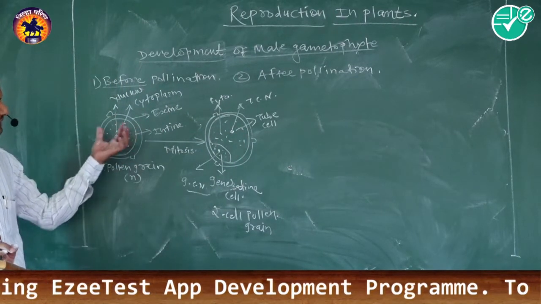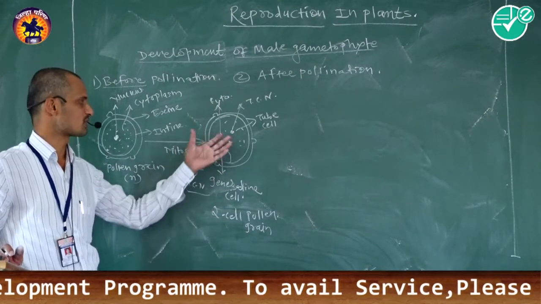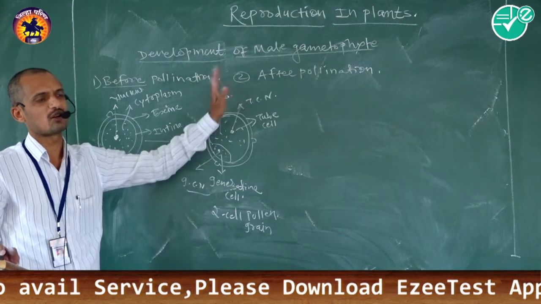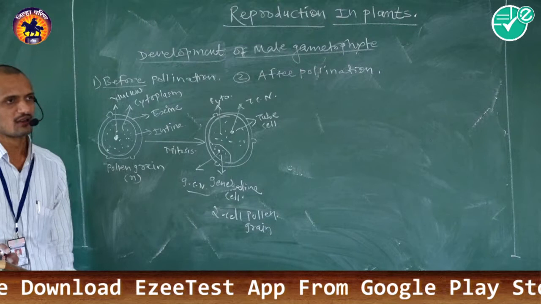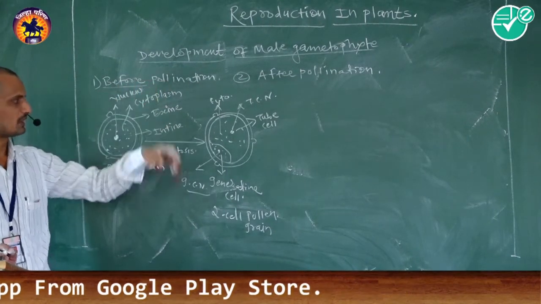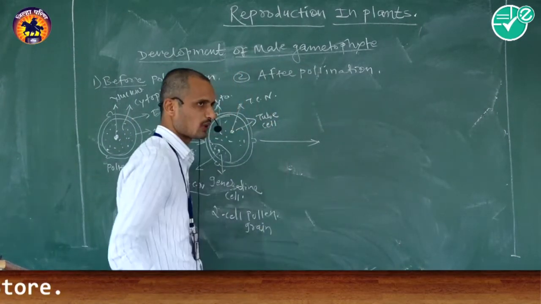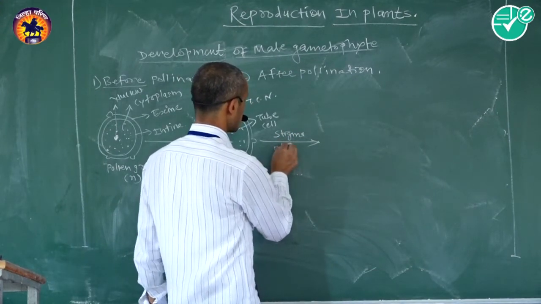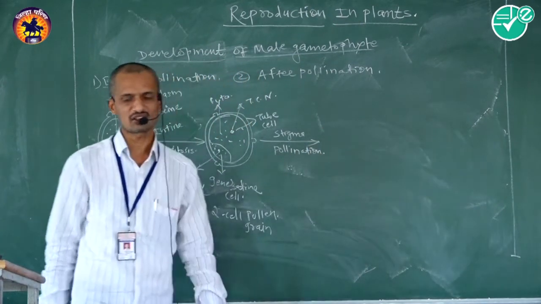Before pollination, the haploid pollen grain divides by the process of mitosis to form two unequal cells. The larger cell is called the tube cell, and the smaller cell is called the generative cell. This part gets completed before pollination. Then after pollination, these two cell pollen grains are transferred and deposited over the respective stigma during the process called pollination.